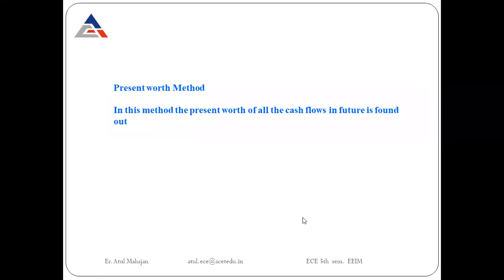If I take an example of the present worth method, the best example is when we invest some money in fixed deposits, FDRs.